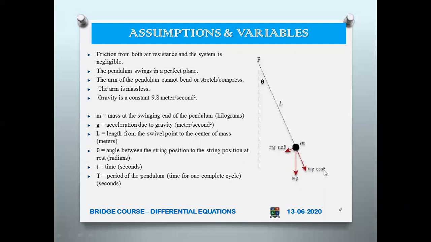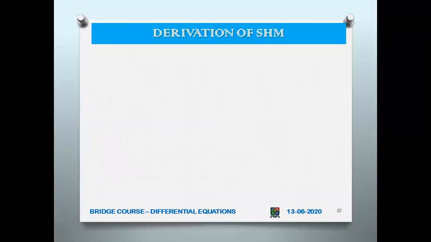So we can see that theta and L are the length from the swivel point to the center, and we are having a mass here. We have to resolve the force into two directions, that is along the x-axis and along the y-axis. It will be mg sin theta and mg cos theta. And m into g is the force attracting downwards.